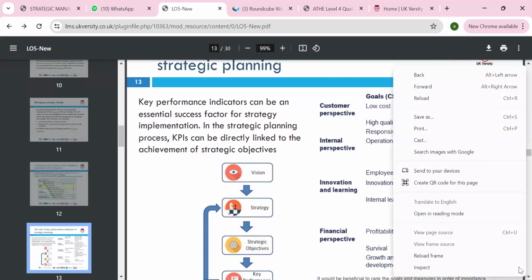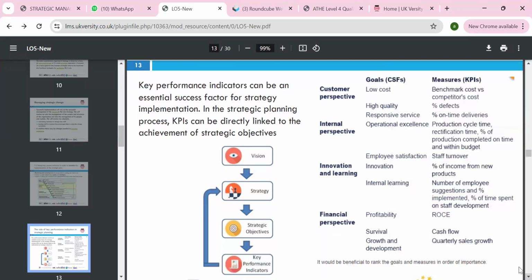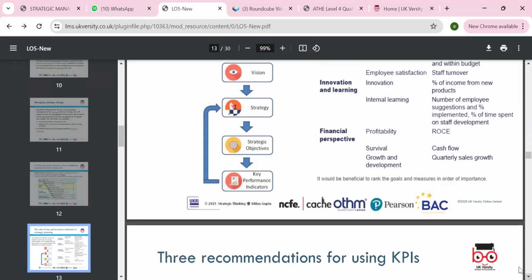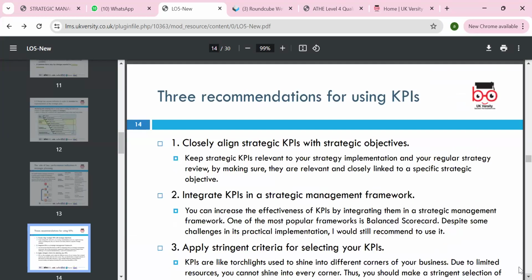We can look at ROI, return on capital employed. Financial perspective: profitability, return on capital employed, survival, growth and cash flow. So these are the key indicators or key success factors. Stay in line with the strategic KPIs and the strategic objectives: what you want the KPI, key performance indicator, of each area to be, like we see in the financial and all the perspectives that need to be met.